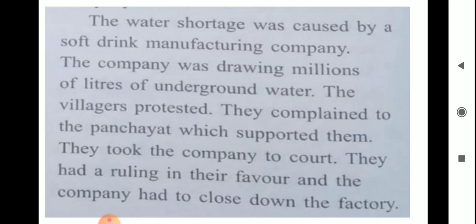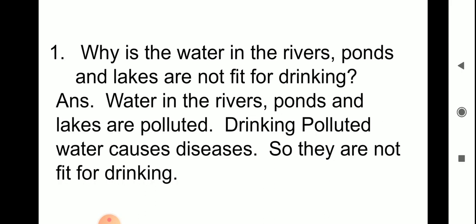The villagers protested and they complained to the panchayat, which supported them. They took the company to court and they had a ruling in their favor, and the company had to close down the factory. Okay, that is about Plachimada.